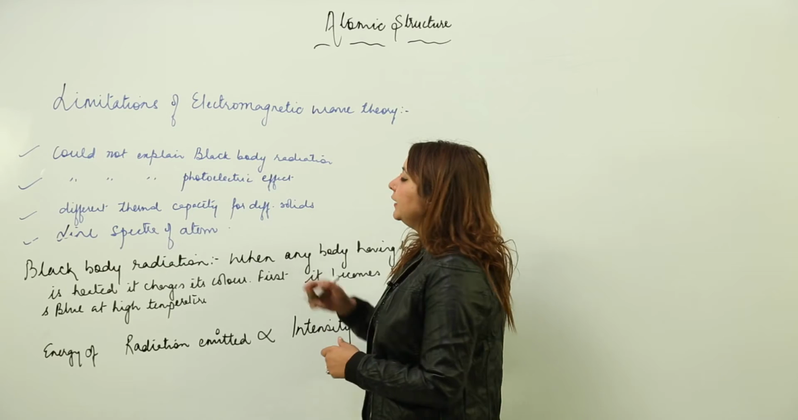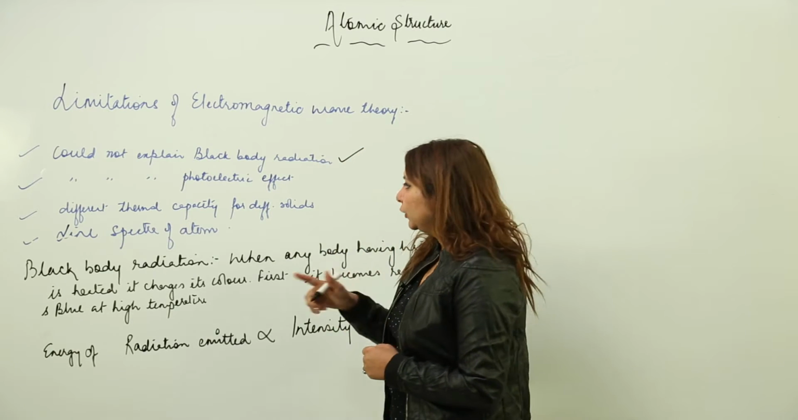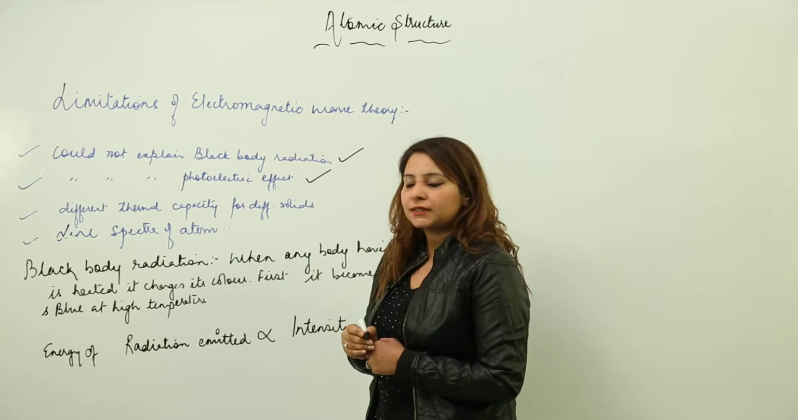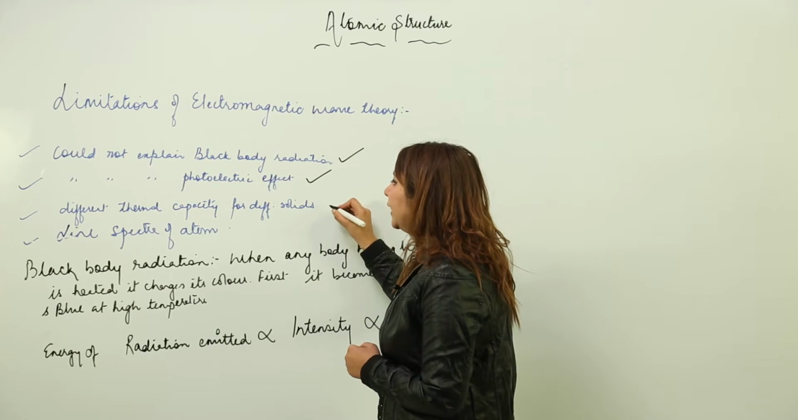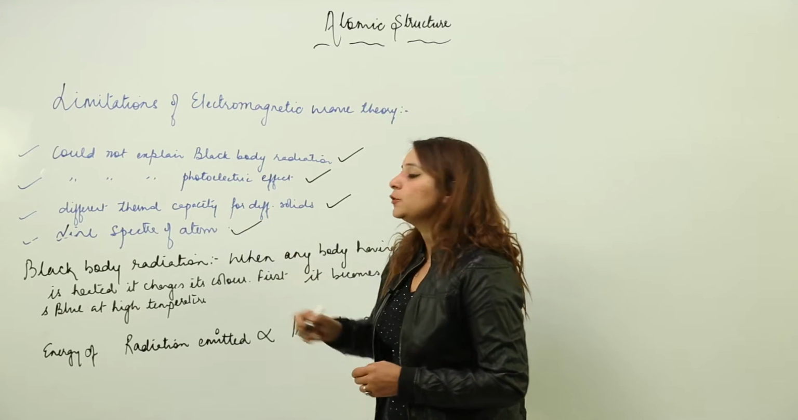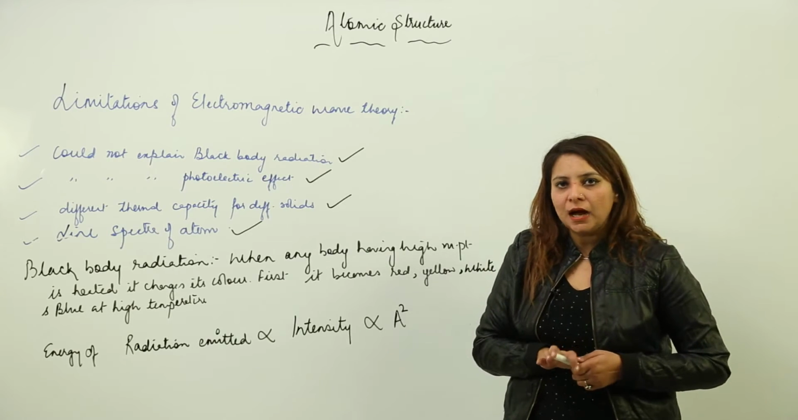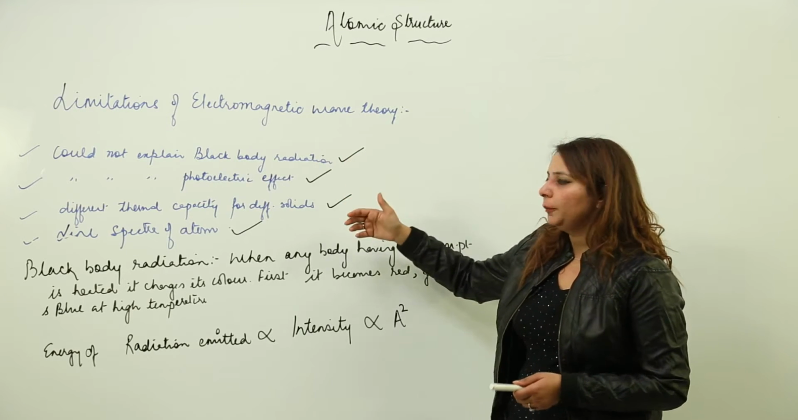First, it could not explain black body radiation. It could not explain the photoelectric effect. It could not explain why different solids have different thermal capacity, and moreover, it fails to explain line spectra of atoms. So now we are going to study each phenomenon in detail,